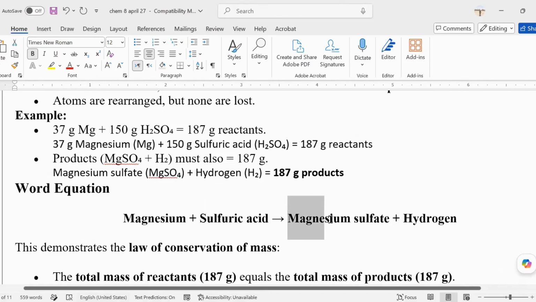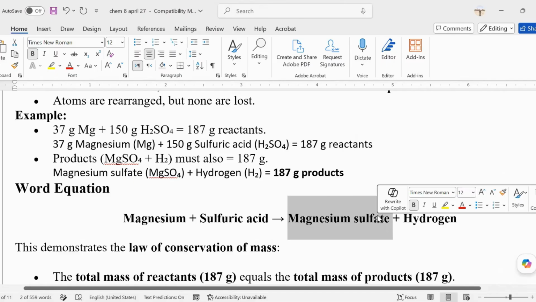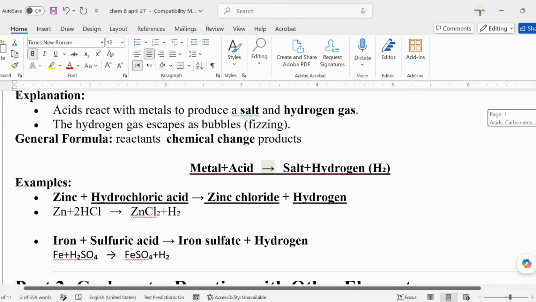What will happen? What kind of thing is this magnesium sulfate? It is a salt. Remember the formula earlier? Metal plus acid, and then arrow, salt plus hydrogen.